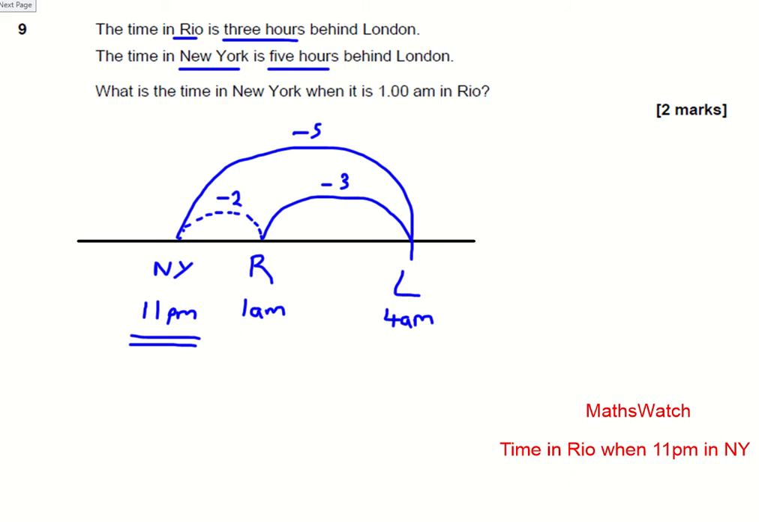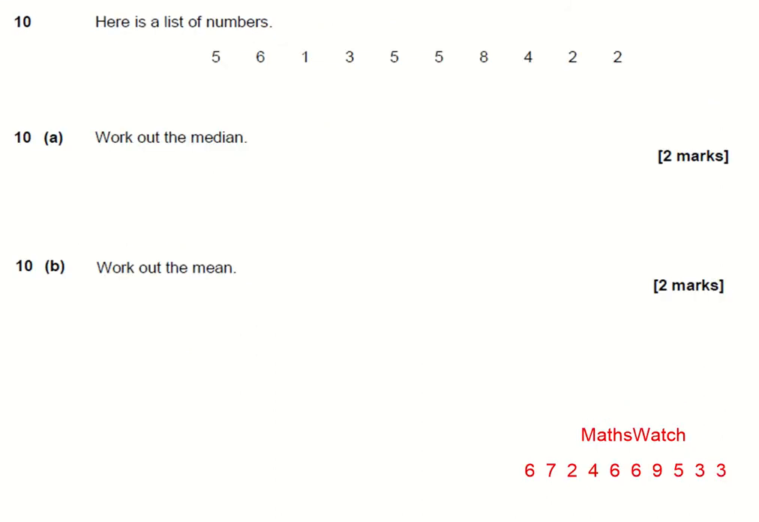Question 10. Here is a list of numbers. Work out the median. The median is the middle number in an ordered list. So the first thing we need to do is place this list in order. The safest way to do that in a methodical, strategic manner is to start with the smallest number, which is a 1,